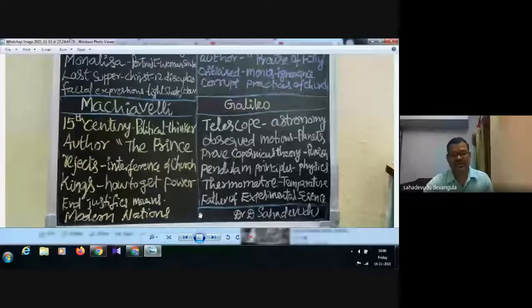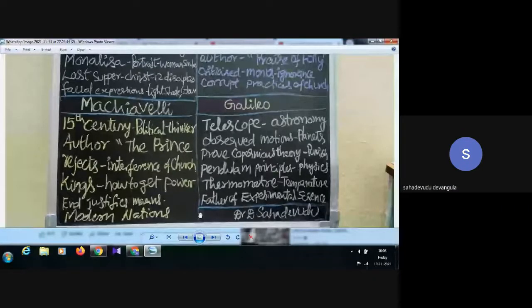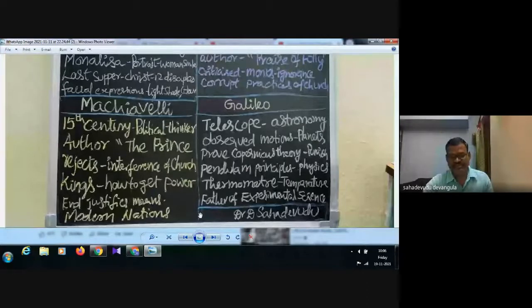It is a treatise on how to get power and keep it. To him, the end justifies the means, and the kings could do anything to achieve success. His wisdom was marvelous. He categorically rejected the intervention and influence of the church in state affairs and placed the state above religion. Thus, it gave emphasis on the idea of the sovereign state as opposed to the community of Christendom. It marked the beginning of the concept of modern nationality. The sovereign nation state is the collective counterpart of the autonomous human person.